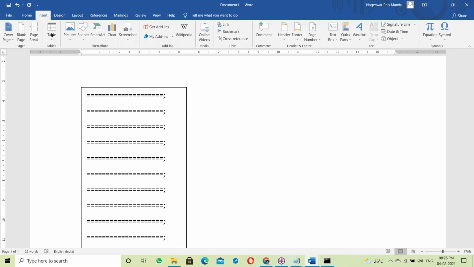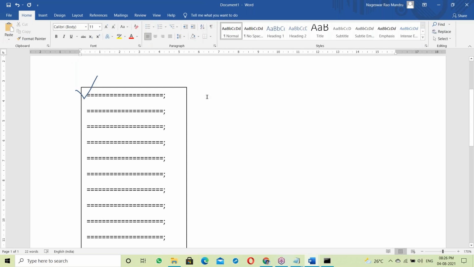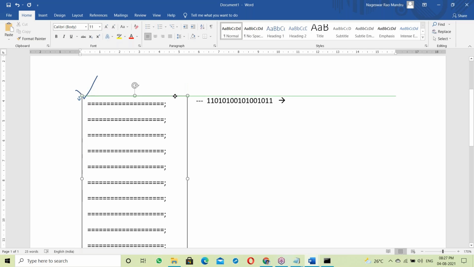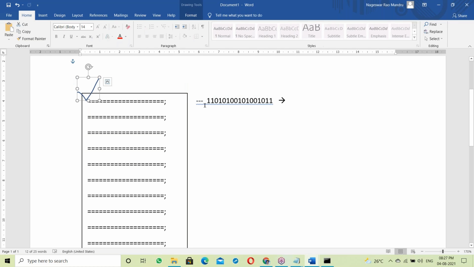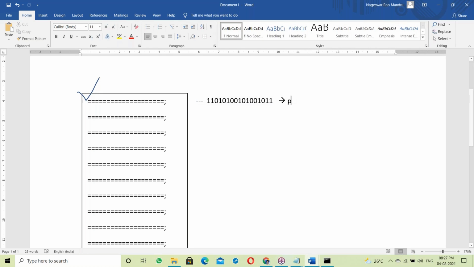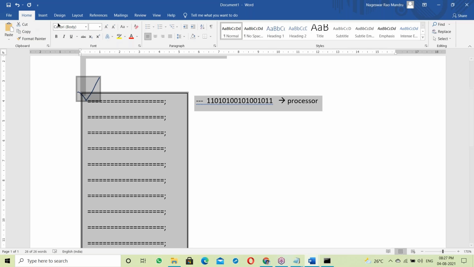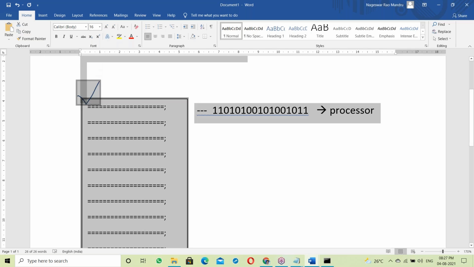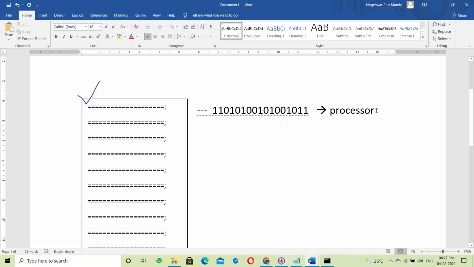First of all, it checks the first statement. Suppose the first statement is correct. Immediately it converts the statement into binary code, zeros and ones format. After converting into binary code, the interpreter checks the next statement. Suppose the statement is correct; immediately it converts into binary code and gives it to the processor. The processor takes the binary code and generates the output.